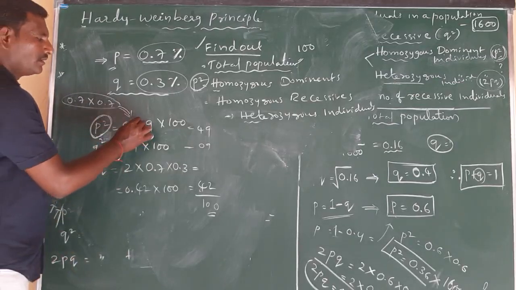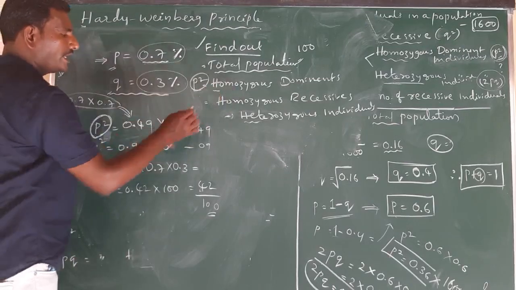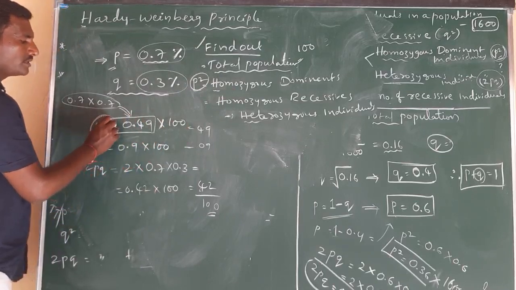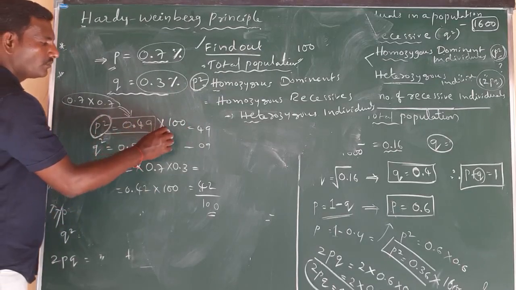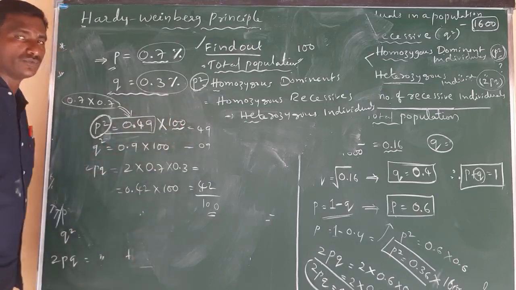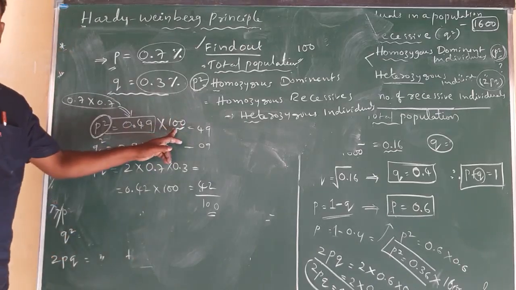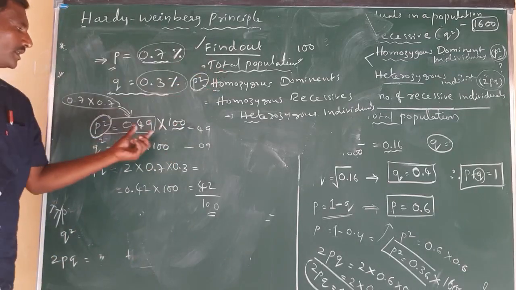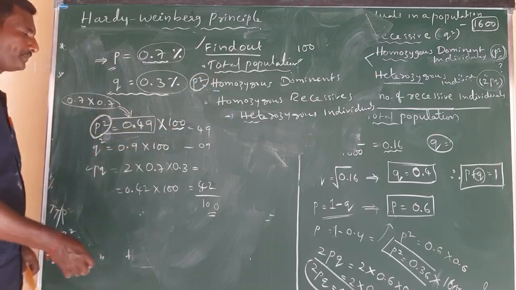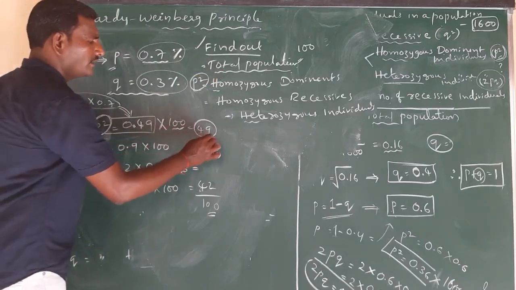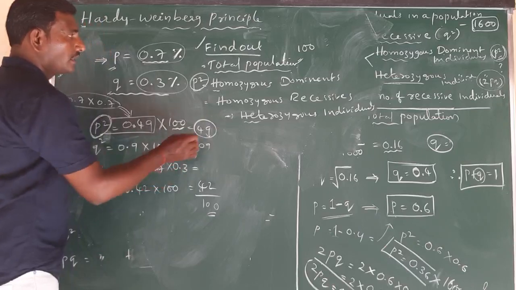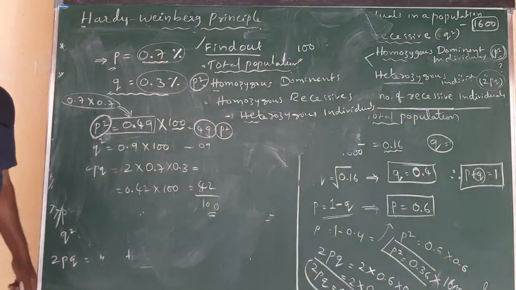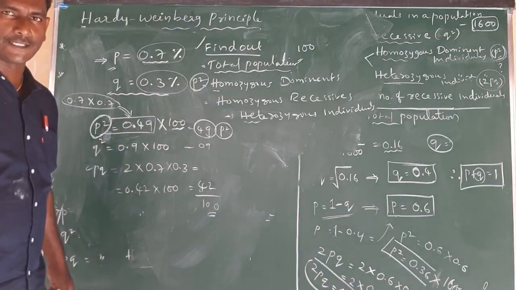Then they are asking for the total number of homozygous dominant individuals. With this frequency, we have to multiply with the total number of individuals, 100. So P square into 100, then 49 individuals are homozygous dominant.